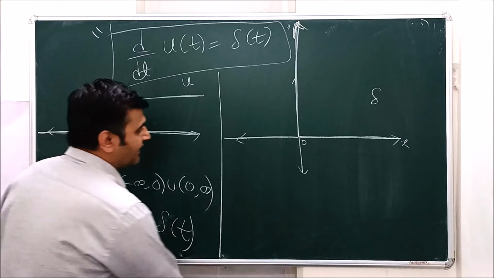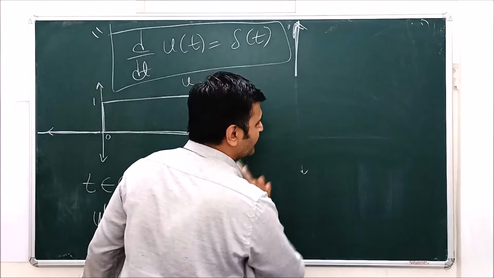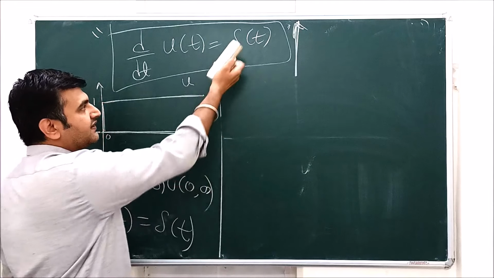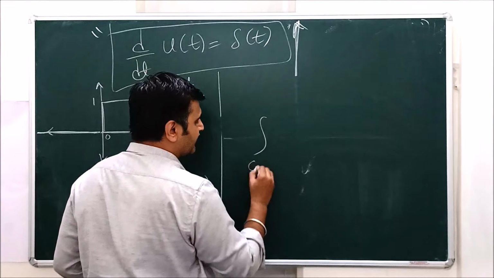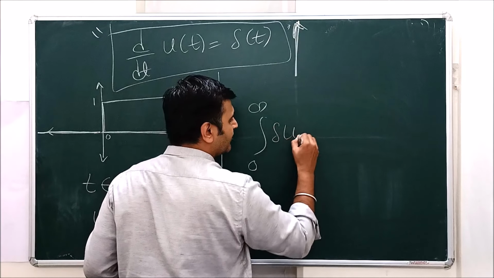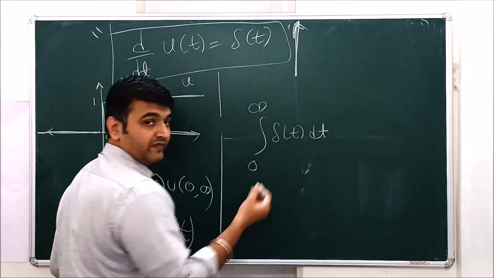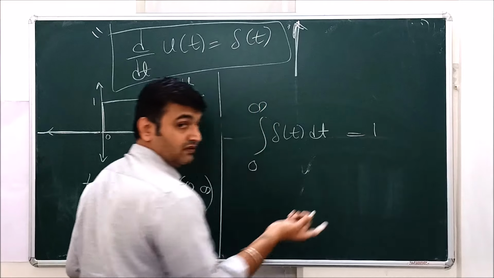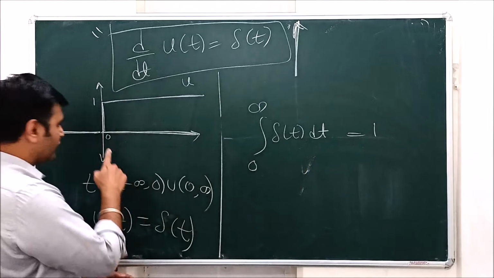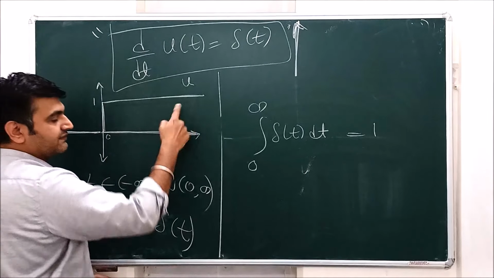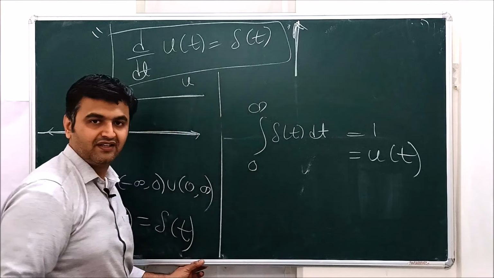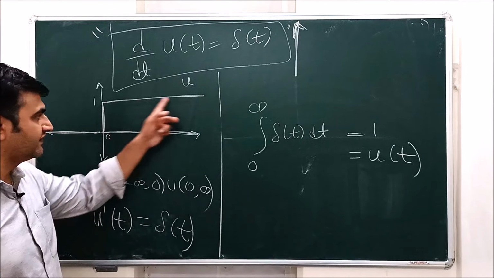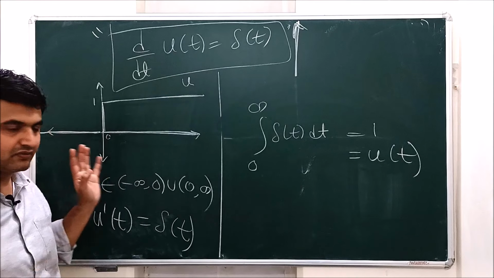Another way to show that something is a derivative is to show that the integration gives back the function. So what is the integration of the Dirac delta from 0 to infinity, delta of t dt? It is nothing but 1. That means this is u of t, because from 0 to infinity u of t is 1, and outside it is 0.